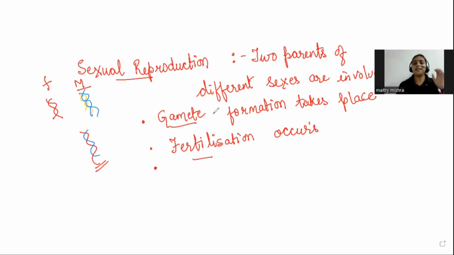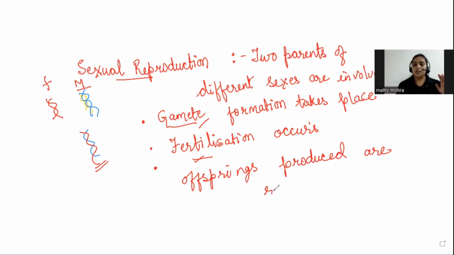So basically sexual reproduction में two parents involved हैं, gamete formation होता है, fertilization होता है. Offsprings are not exact copy of their parents. Offspring produced are recombinant. Okay, so this is all sexual reproduction.